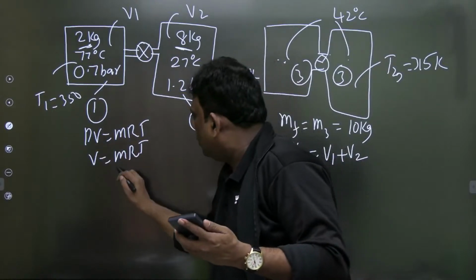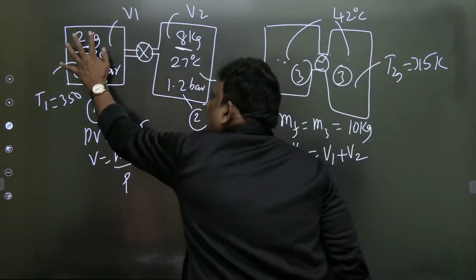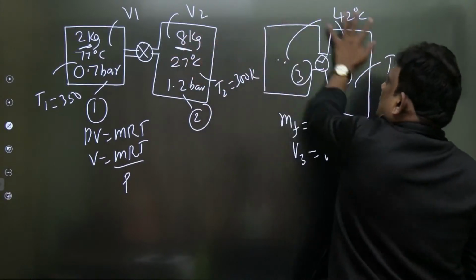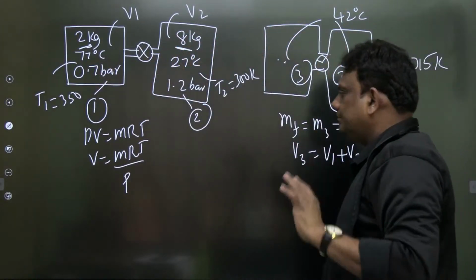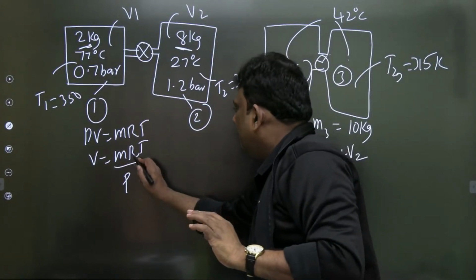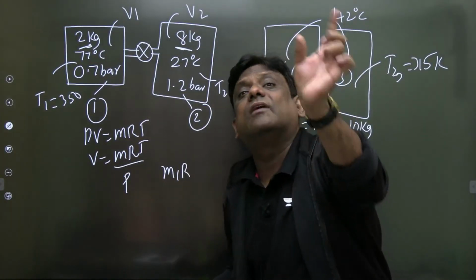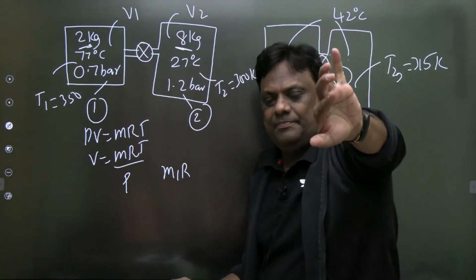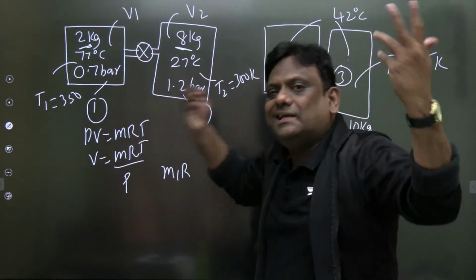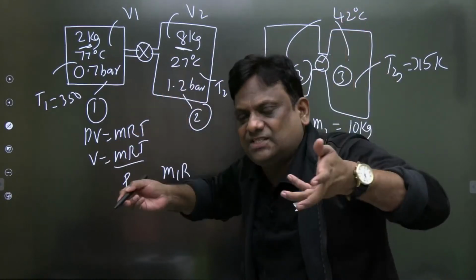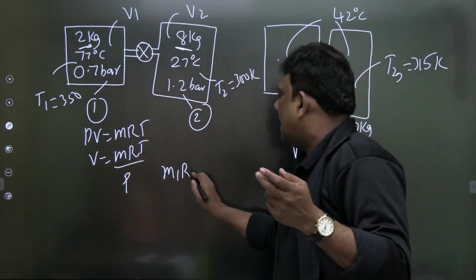So can we write volume as MRT by P? Absolutely, why not? So V1 plus V2 is equal to this final volume. This volume plus this volume is this volume. Now see, V1, what is V1? M1. I am not writing R1, R2 because the gas is the same. When the gas is the same, whether it is R1 or R2 or R3, it is a characteristic gas constant which depends on the gas and molecular weight. So therefore, same gas, same R. So I am not writing R1.